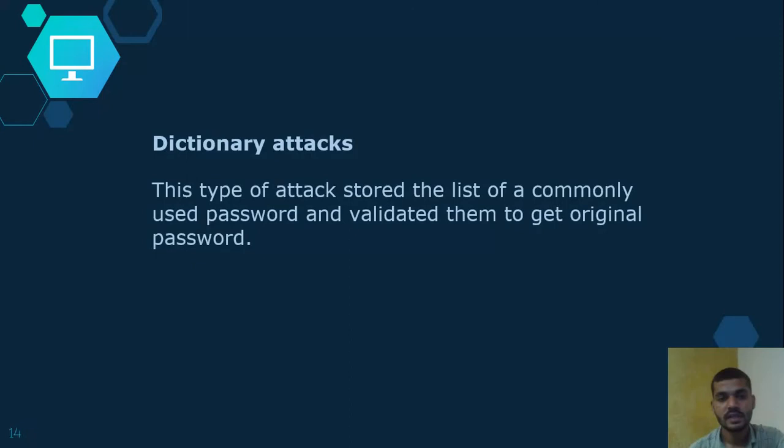Next attack is dictionary attacks. This type of attack stores a list of commonly used passwords and validates them to get the original password. You know that users actually use one word for the password. It may be easy for them to remember. It may be their name or some common words. Attackers have a dictionary of millions or thousands of passwords which users might think of. They just guess the passwords and make a dictionary of them.